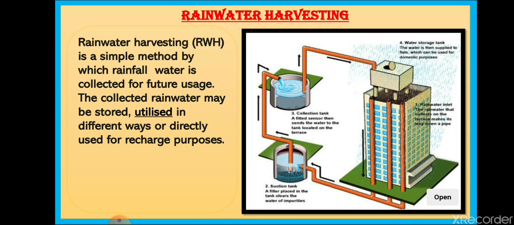Rainwater harvesting is basically when the rainwater is collected on the roofs of buildings. You can see in the picture how rainwater is being collected and then stored underground for later use. This helps in recharging depleted groundwater, raises the declining water table, and adds to the existing water supply. So it helps in the recharging of the groundwater, and the water table will increase.